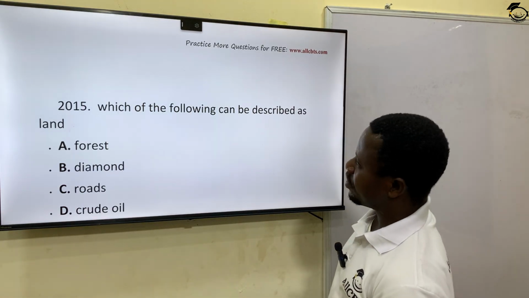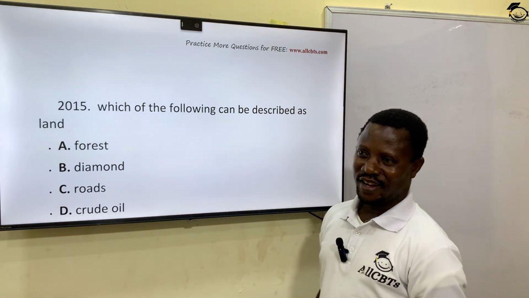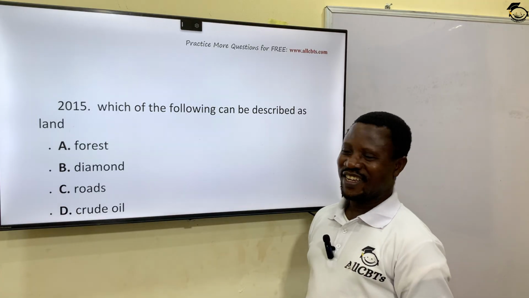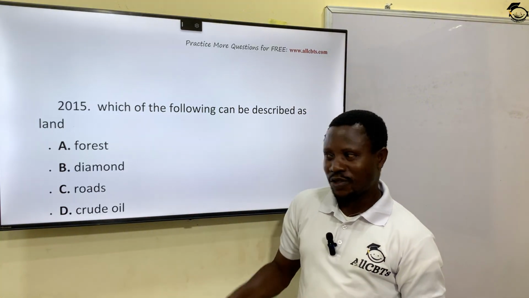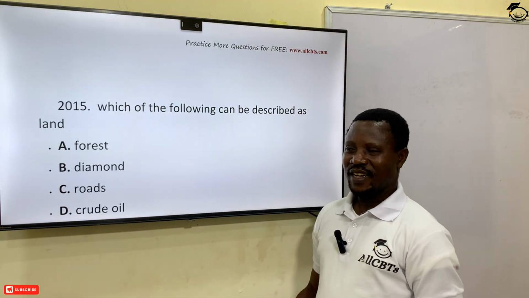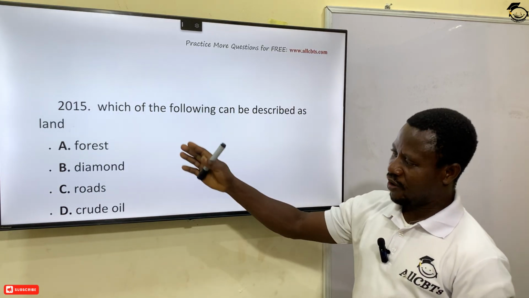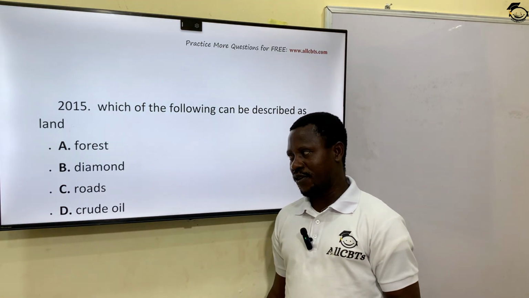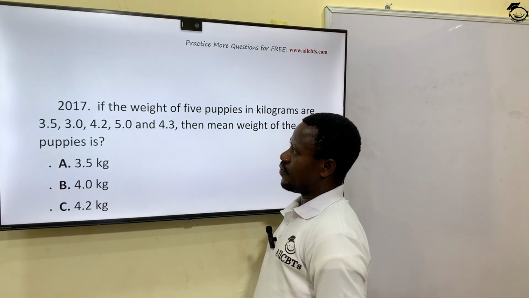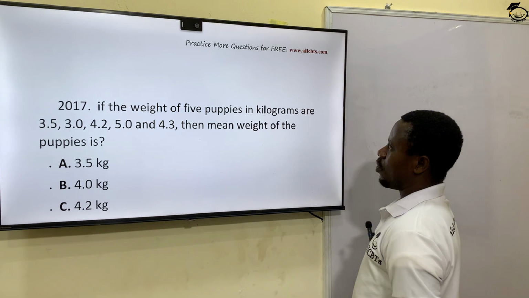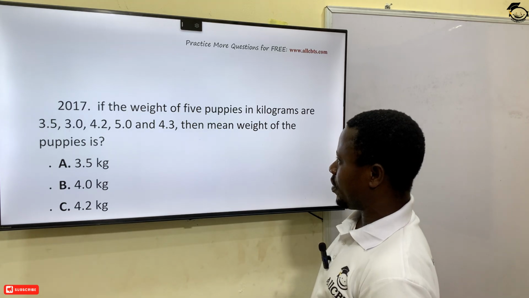Which of the following can be described as land? Forest, diamond, road, crude oil. Which one is land? If you look at it, all of them are from the land. The crude oil is from the soil, the road is built on the land, diamonds are found in the ground. But the one we can describe as land, as far as this is concerned, is the forest. All these are also found in this place. Option A, forest.